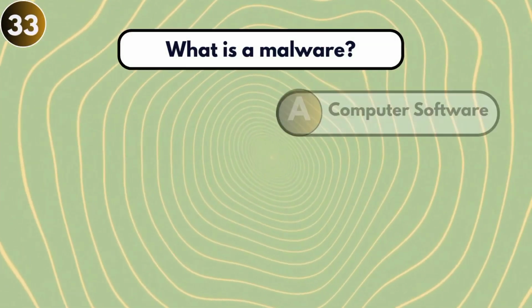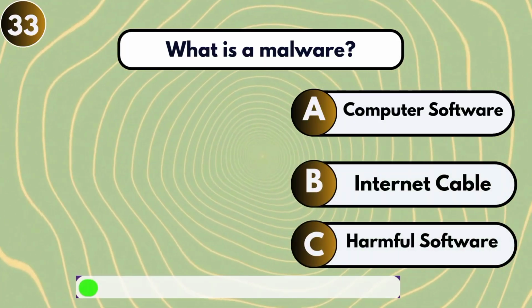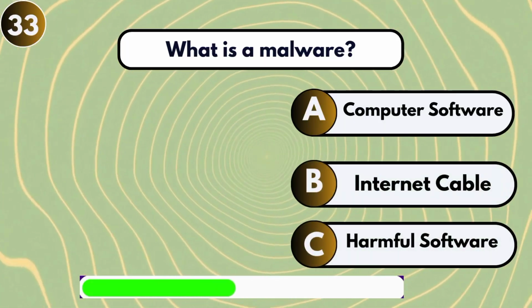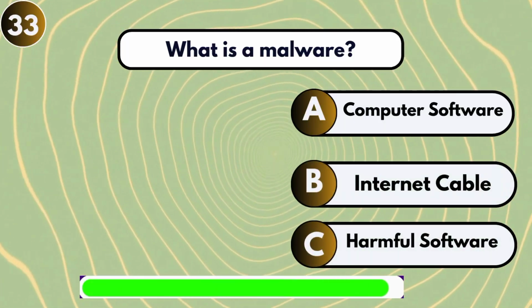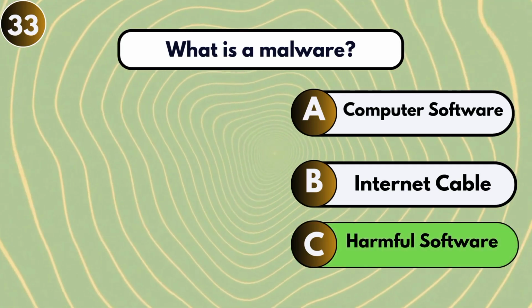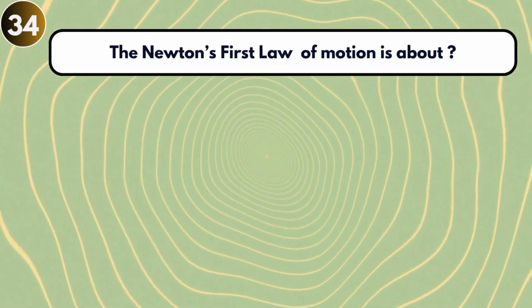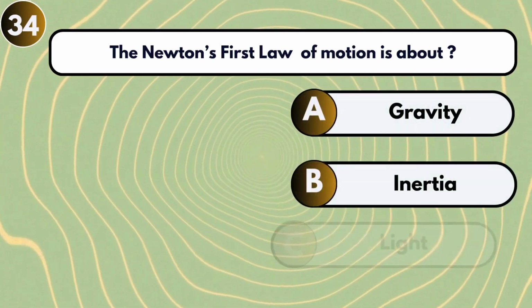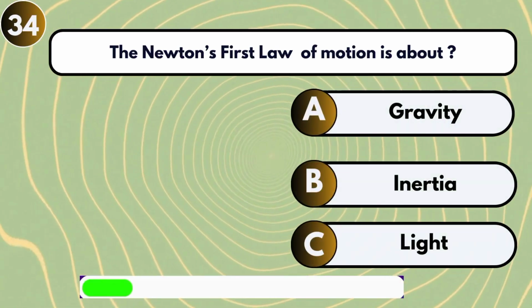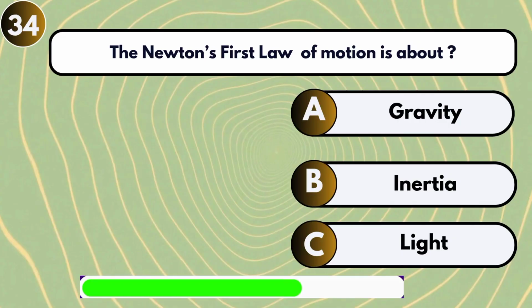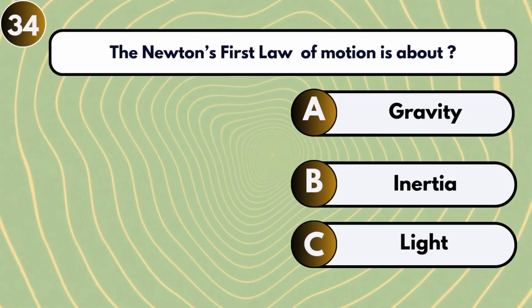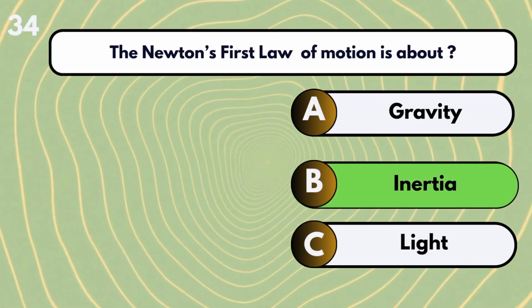What is malware? Harmful software. The Newton's first law of motion is about inertia.